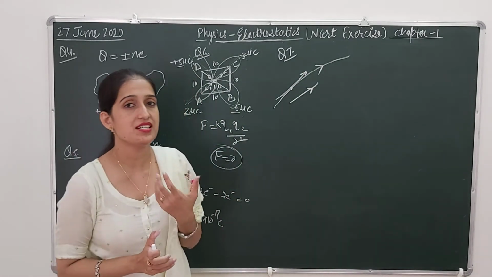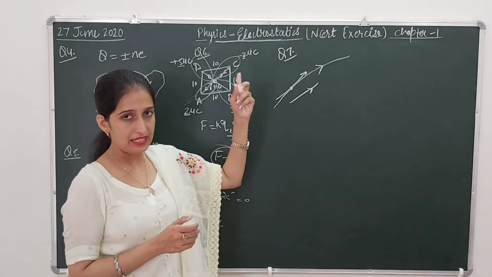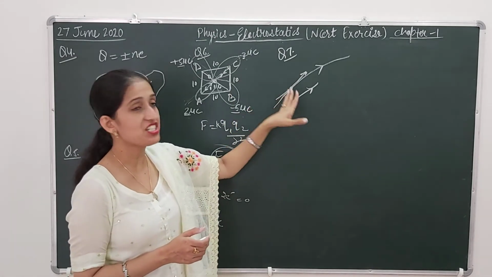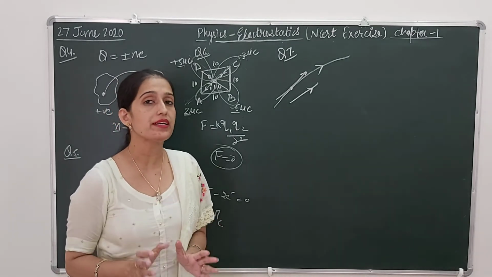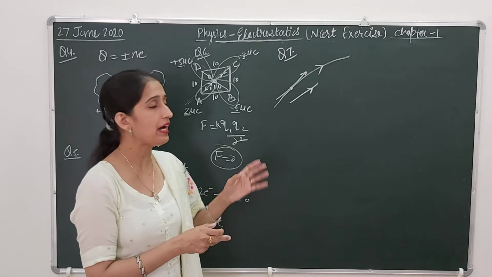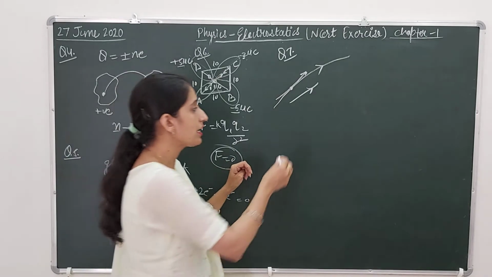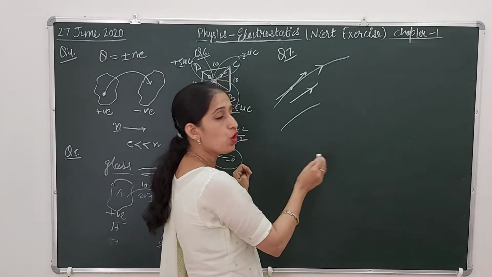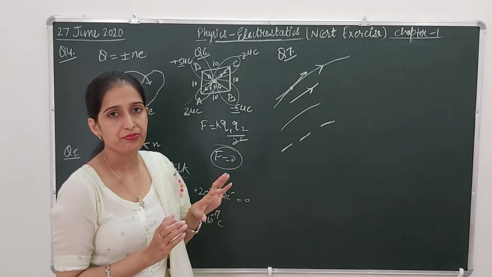Again, I would like to suggest that in the playlist of the chapter electrostatics, lecture number 8 is about the electric field lines. All the properties of electric field lines are there. You can listen to that video also, and I am explaining it here also. It is showing electric field lines are continuous, meaning no breaks are there. So what does it mean?